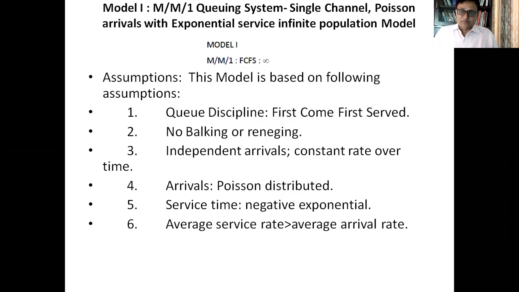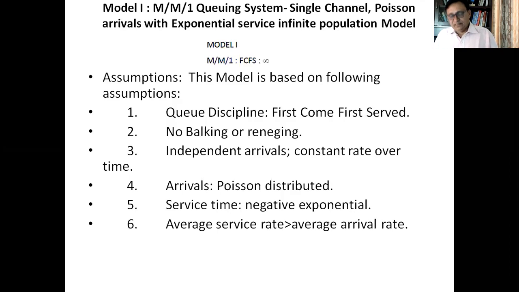So there are certain assumptions of this model also. The first assumption is queue discipline. That means we will be following the pattern of first come first serve while giving the service. Second, there is no balking or reneging. There is no impatience in the queue among the customers. They behave normally. Third, independent arrival. That means constant rate over time.